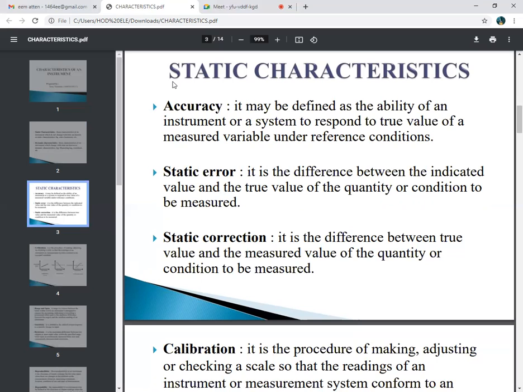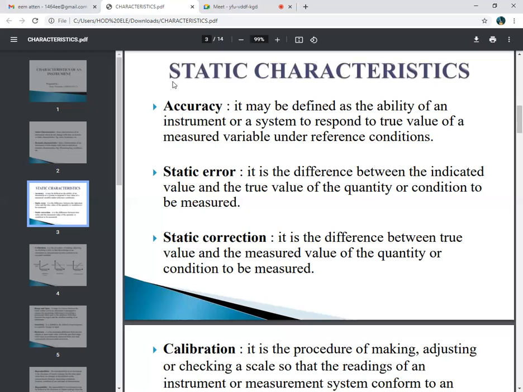Whenever I measure a quantity, I know the reading should be 100 ampere, but by measurement my ammeter reads 99.99 ampere.